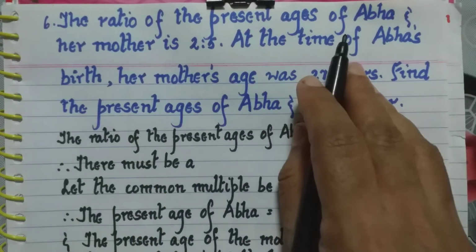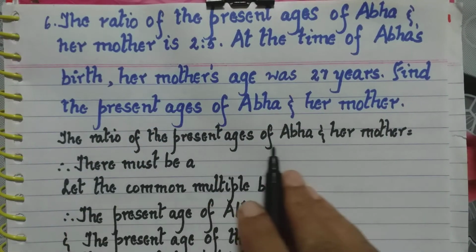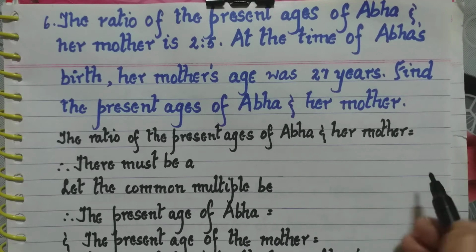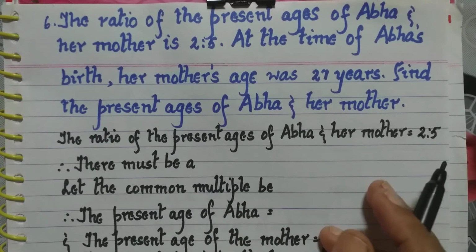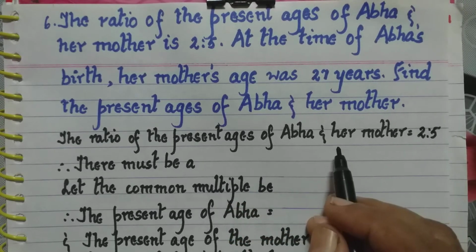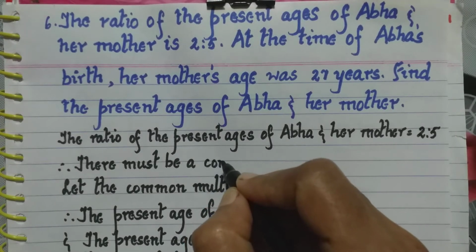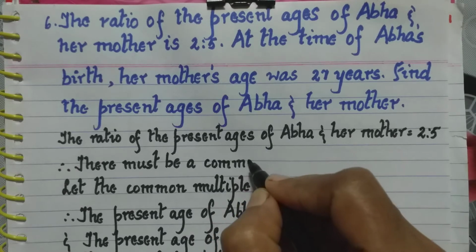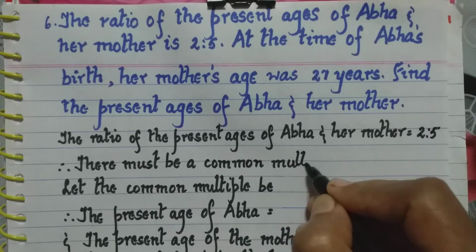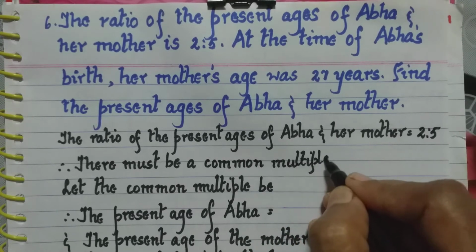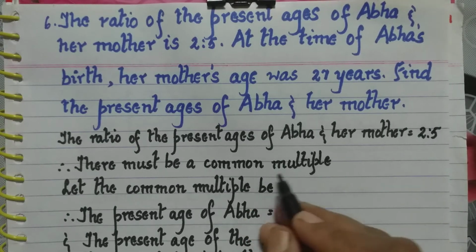That statement we will write again. The ratio of the present ages of Abba and her mother is 2:5. So the ratio of the present ages of Abba and mother is equal to 2:5. I told you earlier in one question, when the ratio is given, then we say there must be a common multiple. Why does this common multiple have to exist? Because the ages are given in the form of a ratio, and each of those terms of that ratio is multiplying with this common multiple.